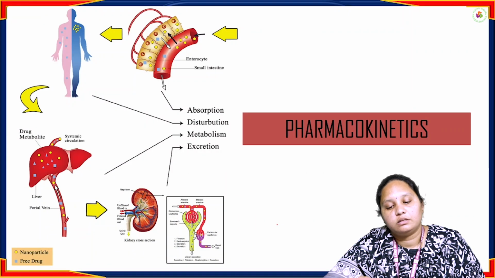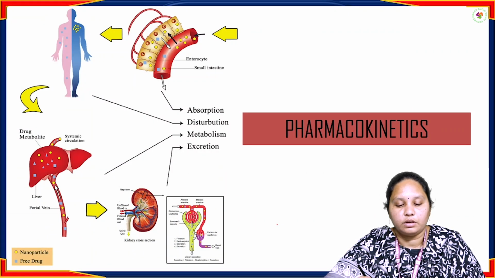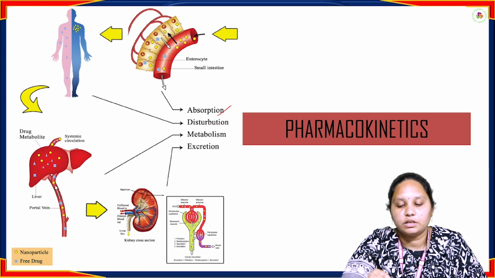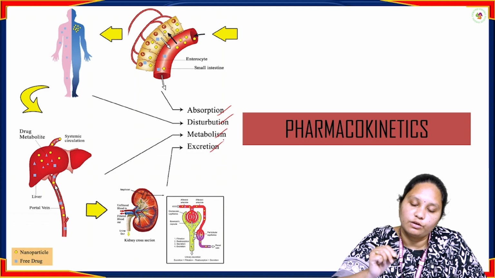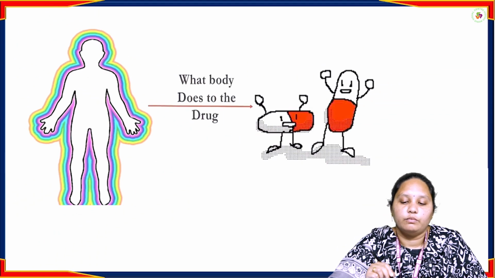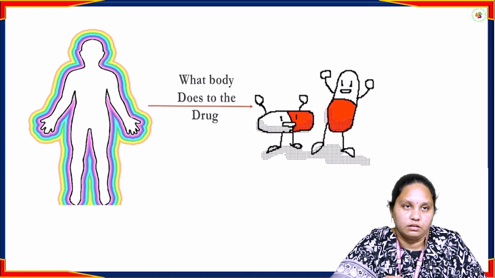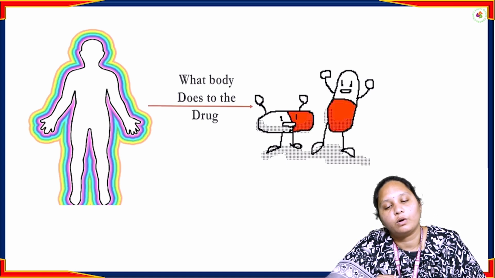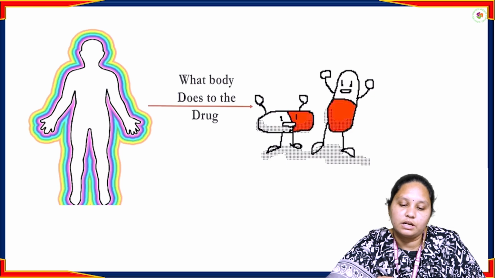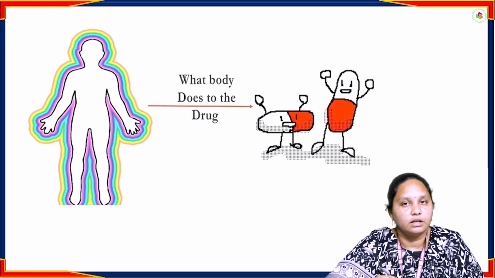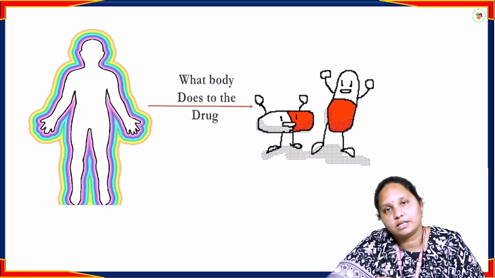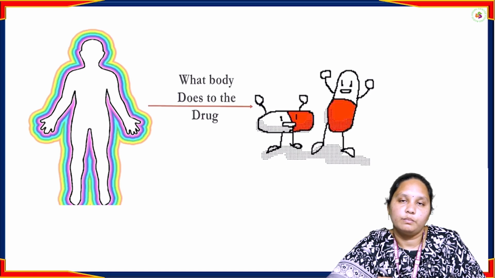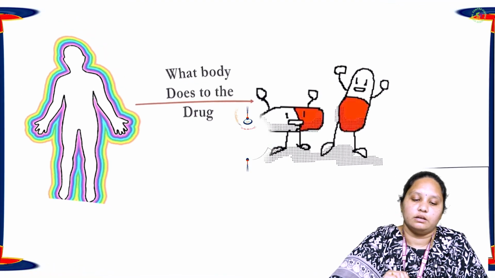Pharmacokinetics means what the body does to the drug, studying the absorption, distribution, metabolism and excretion of that particular drug. After the drug molecule enters the body, what will our body do? It absorbs the drug, distributes the drug, metabolizes the drug and excretes the drug. That is called pharmacokinetics. What the body does to the drug.